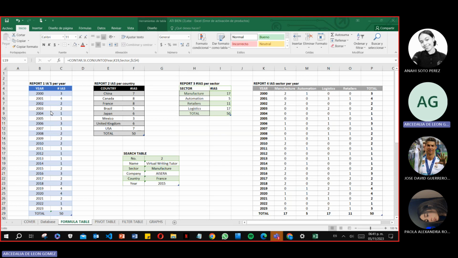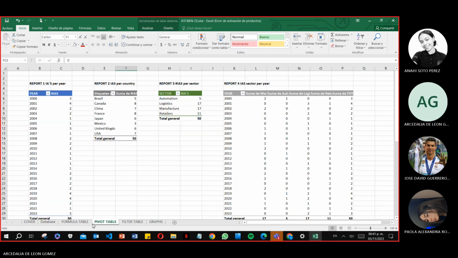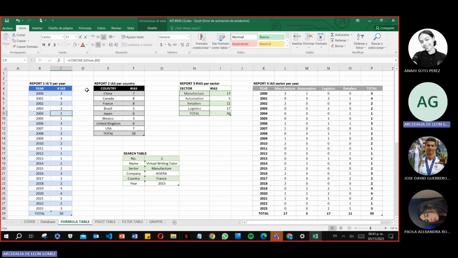We have the first report, which is AIs per year. We have all the years that appear in the database and the number of AIs that were produced in those years. This is the formula table. We can see here that there is a formula and the data.